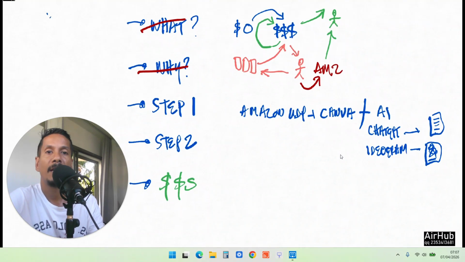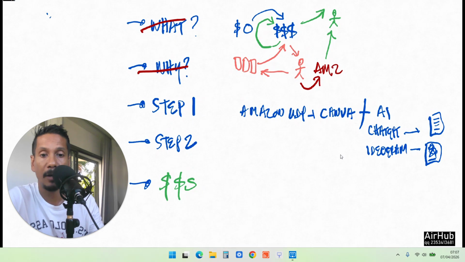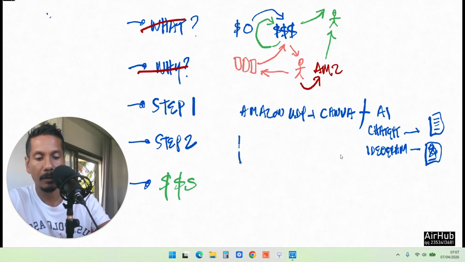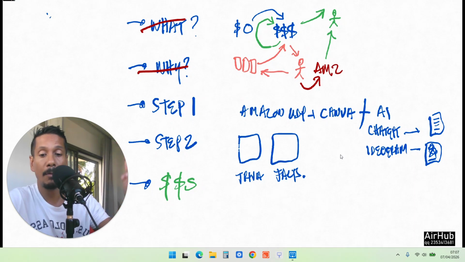Step 2 is actually, okay, what book do you create to sell to this customer? Now, there's 2 types of books you should stick to if you're brand new to this. Okay, 2 types of books. One is trivia, one is facts books. Now, why do I say trivia and facts books? Because they're very easy to create. You can do them very, very quickly, and they sell for a high price.